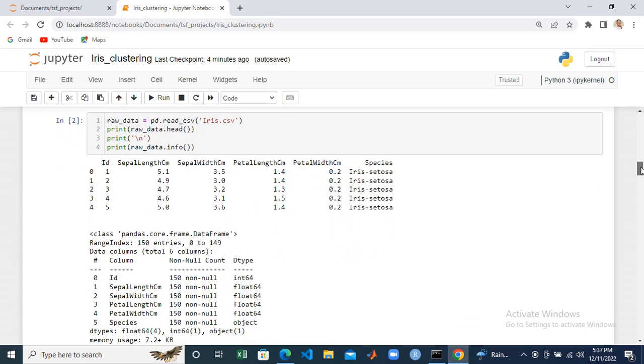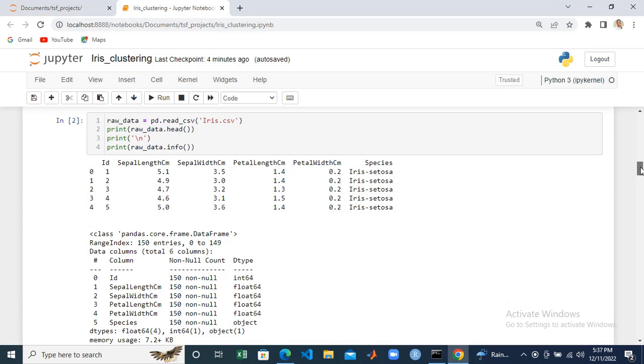Looking at the first data, we saw that we were given the species, and this species acts as a label, which will introduce leakage in our data, which is not needed. So we are going to drop this species and use the remaining 5 values. Then we are going to use the ID as the index.